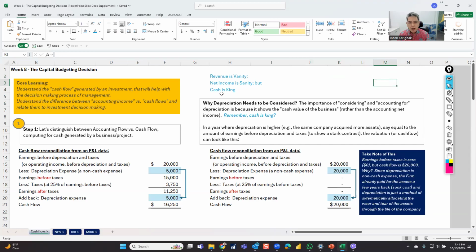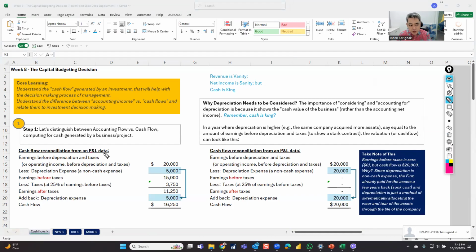But for now, what we're trying to say is the most important thing is that the cash flow generated by a company is more important than the accounting income. So this one is more important than accounting income. Why? Because it is the cash flow, or tangible cash, generated by a project or the company that is being valued. And how do we look at it? Let's do an example.